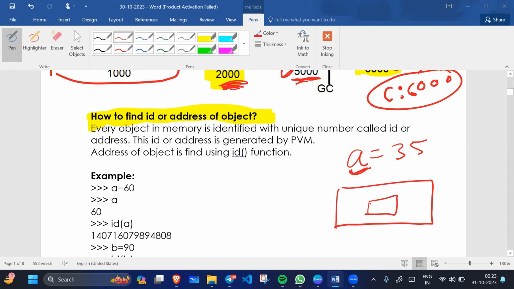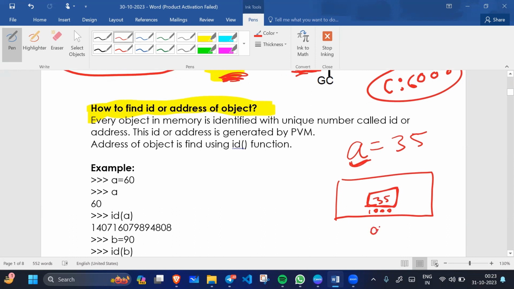So this will be created in memory. If it is created in memory, it must have some address, like address 1000. So what is the value of this block? 35. Who will refer to this block? Referring to a block is nothing but referring to its memory address. So a will follow this memory address.